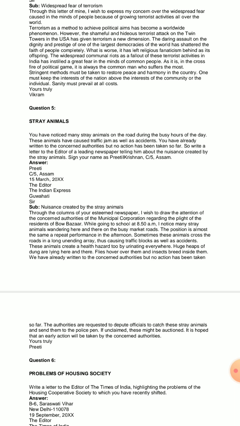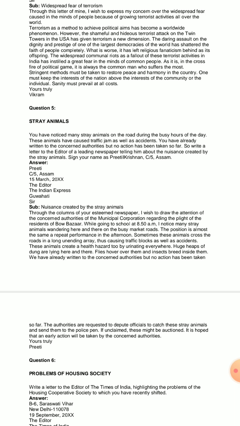These animals create a health hazard too by urinating everywhere. It creates a lot of health problems for the people, because these stray animals go on urinating everywhere. Huge heaps of dung are lying here and there. Even this is a common thing. Huge heaps of cow dung, or dung of other animals, are lying here and there. Flies hover over them, and hover actually means to surround them. So flies hover over them and insects breed inside them.